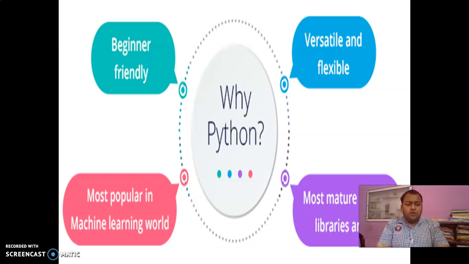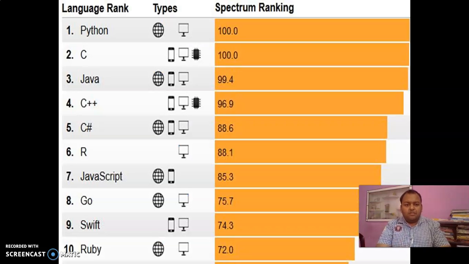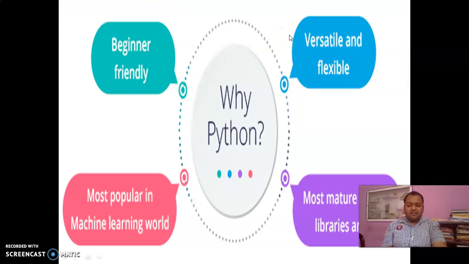These are only a few, but we will understand the features of Python afterwards. Now this is about the marketplace. Now look what Python is doing. Worldwide, Python has a spectrum ranking of 100, which means it is used worldwide at a very great rate, and Java has 99.4. So Python is 100 only on web and on PC, not on mobile phones. So this is market analysis, and this is the reason.